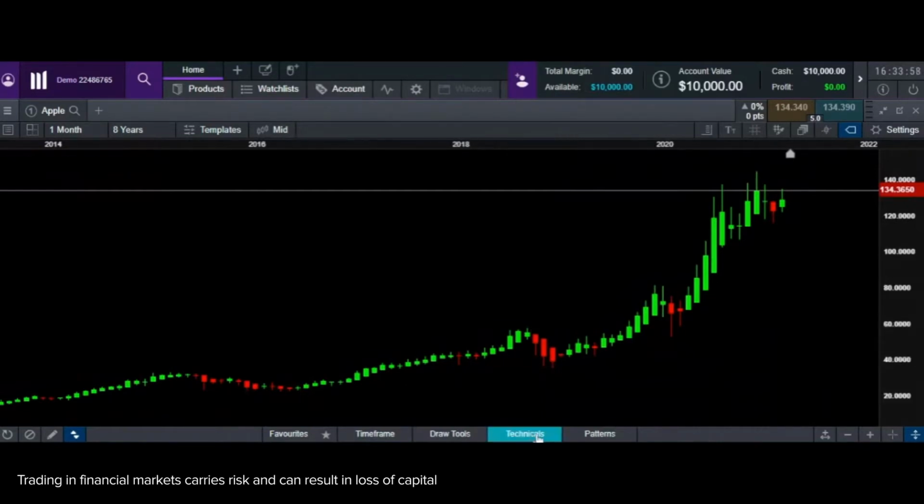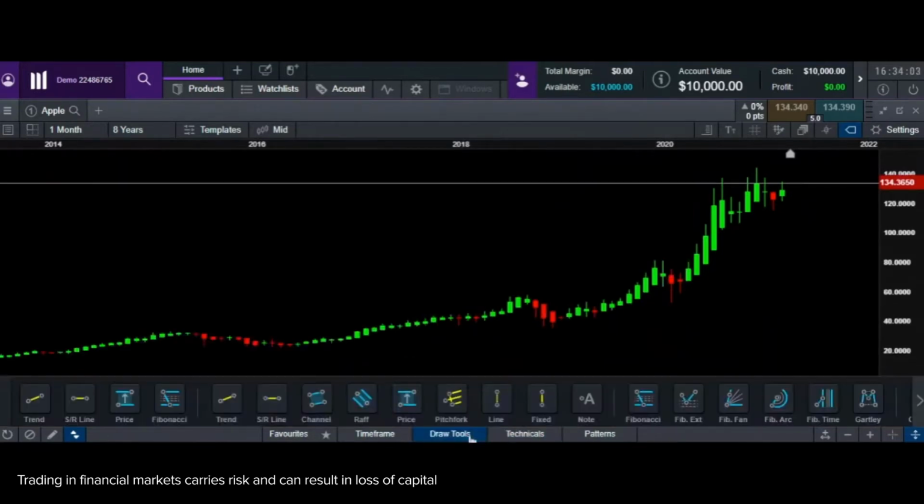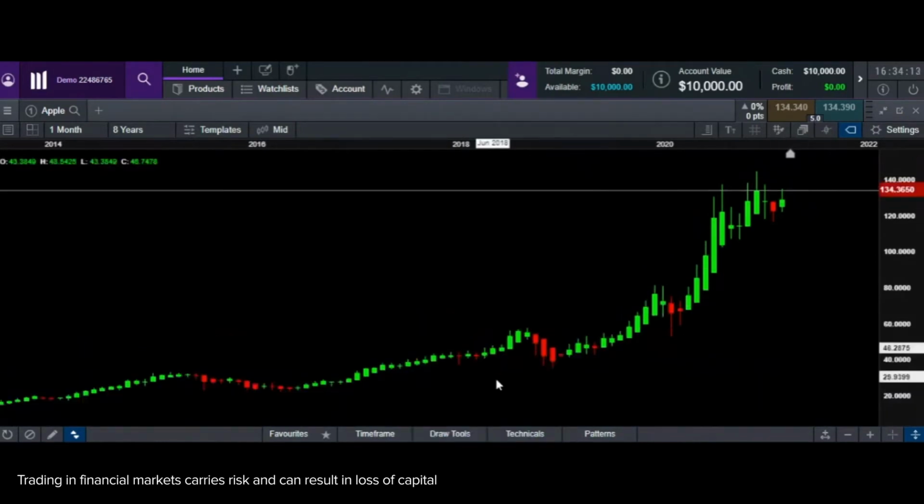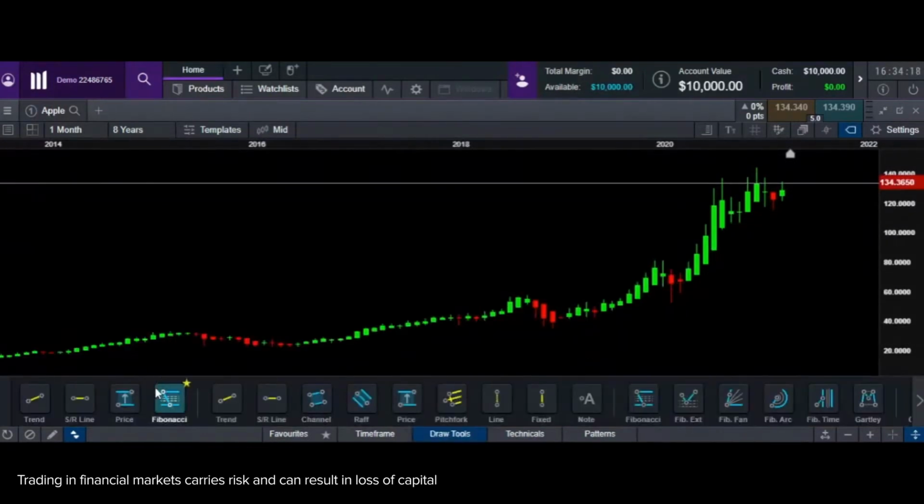Now, how do we find Fibonacci? You need to go to your draw tools, which is right at the bottom, and there you will see Fibonacci. All right, let me do that again. To find Fibonacci, you go to your draw tools at the bottom and you will find Fibonacci right at the beginning. Now, once you click on Fibonacci, always remember the analogy that I gave you of my arm. My arm till my finger is the length that I measured to identify 61.8, and that happened to be my elbow, right?